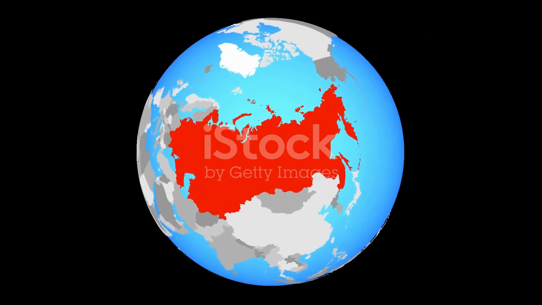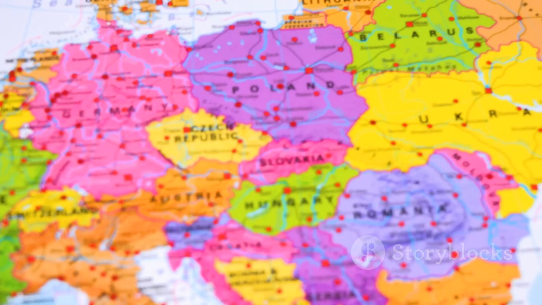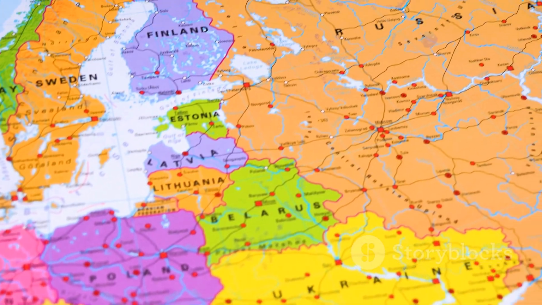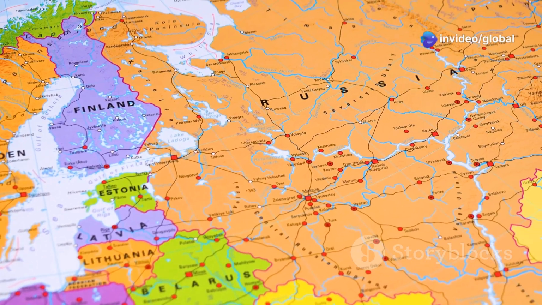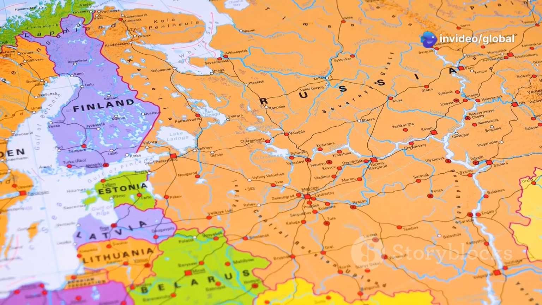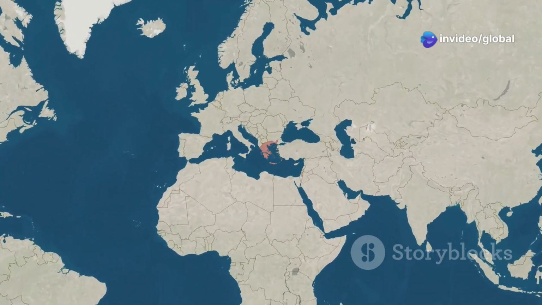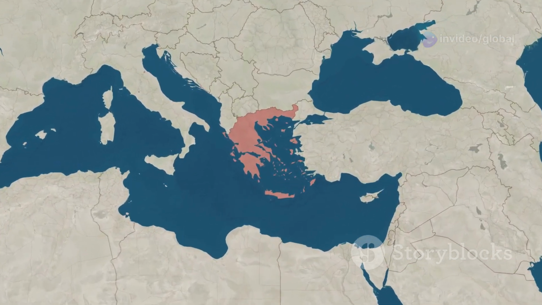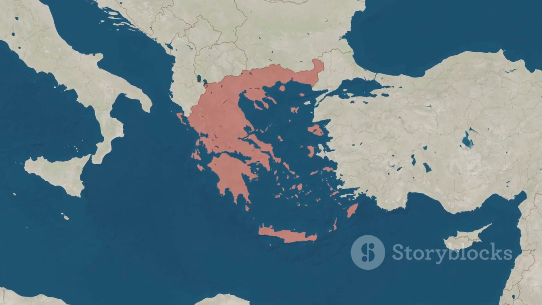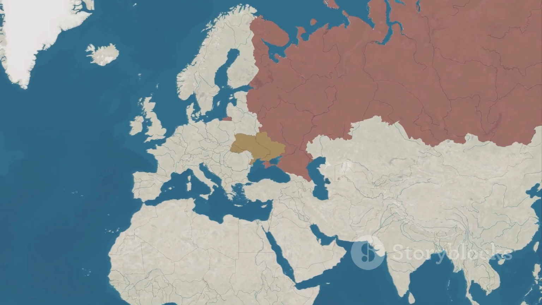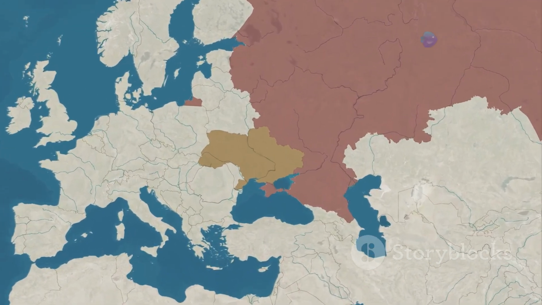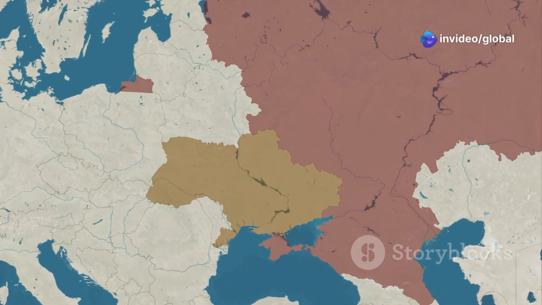Section 6. The Soviet Union, from one to many. For much of the 20th century, the Soviet Union was a major power, controlling a vast territory across Eastern Europe and Asia. However, in 1991, the Soviet Union collapsed, breaking apart into 15 independent republics. This event led to the largest redrawing of the political map since the end of World War II.